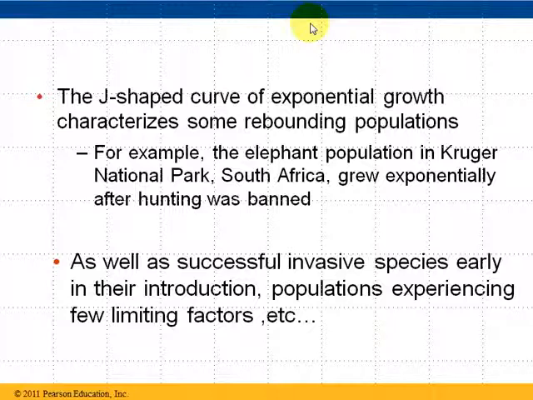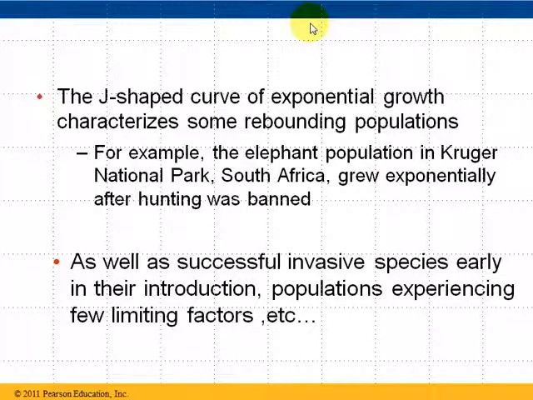Some places out there in the real world where you may see exponential growth would be like in a rebounding population. The example they use in the textbook is in Kruger National Park in South Africa, when they finally banned elephant hunting and they cracked down on poaching. For a short amount of time, there was a J-shaped curve of exponential growth in the elephant population, because you took away all of the enemies, you took away the hunters and the poachers, and so for a short amount of time there was a rebounding population, and where the elephant population had been below what we call the carrying capacity, it rebounded quickly and for a short amount of time had this J-shaped curve, just like you see here.